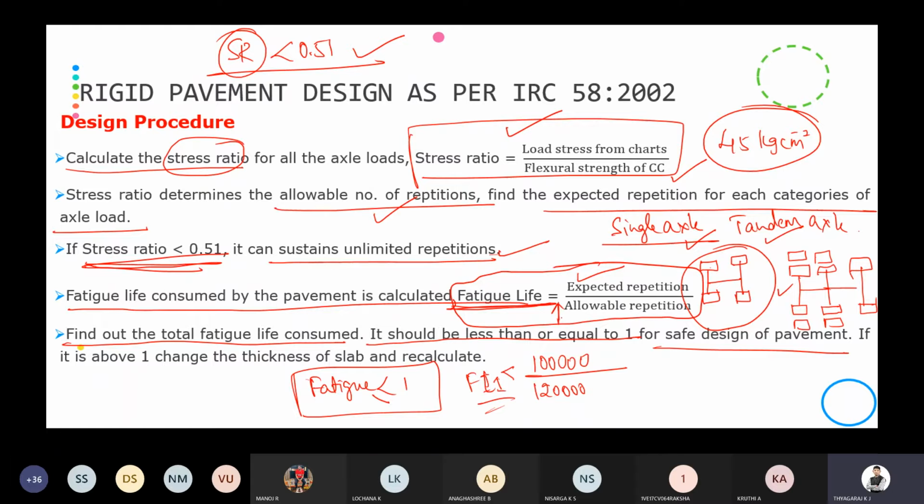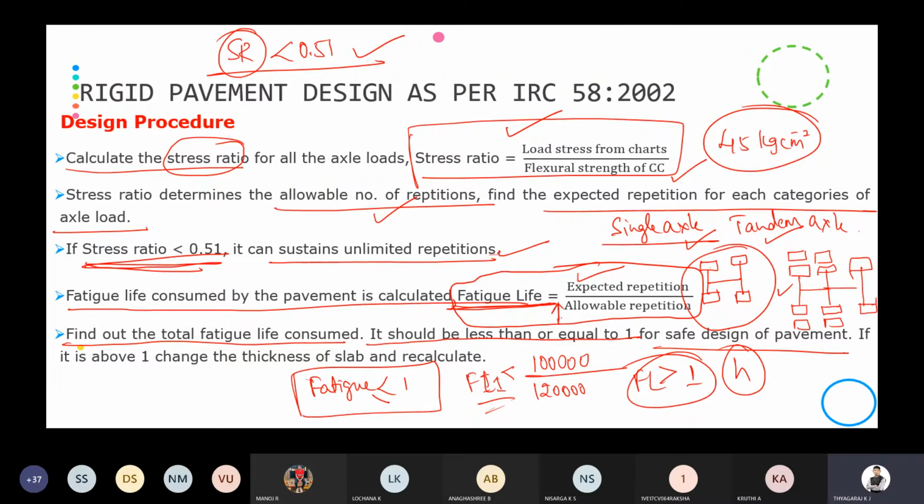That is, if the fatigue life is less than or equal to 1, then it is safe, and whatever thickness we have provided can sustain the load which is coming on the pavement. But if the fatigue life is greater than 1, you are going to assume another thickness and design the CC pavement again.